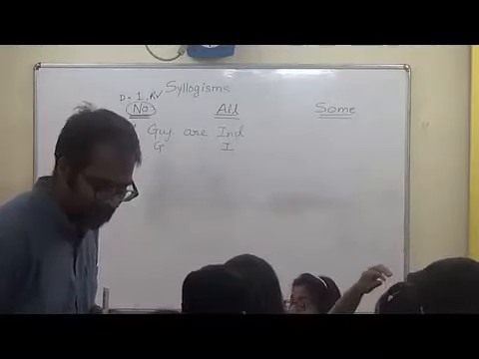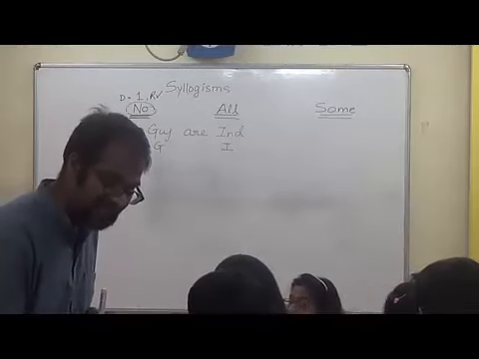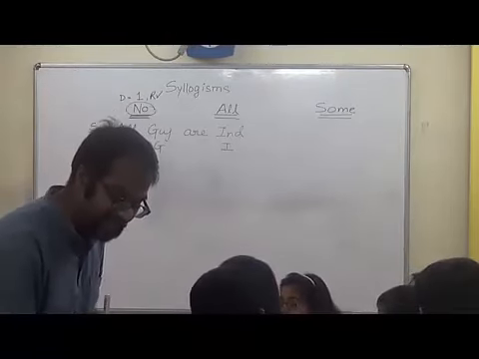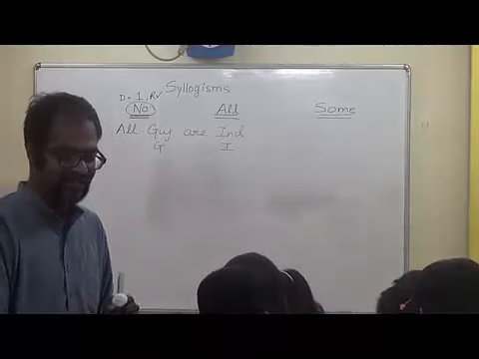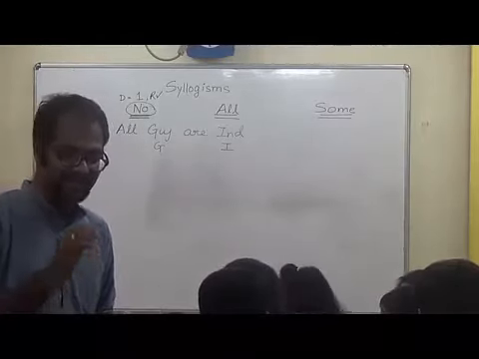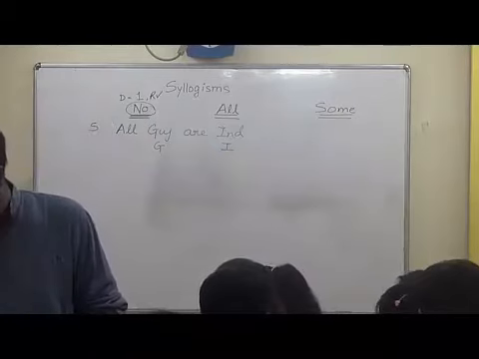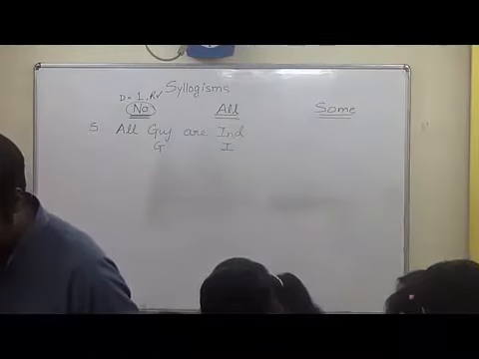All Gujaratis are Indians. But can you represent this same sentence in any other way? G, I do the same. Any other type of diagram which will give you the same fact?